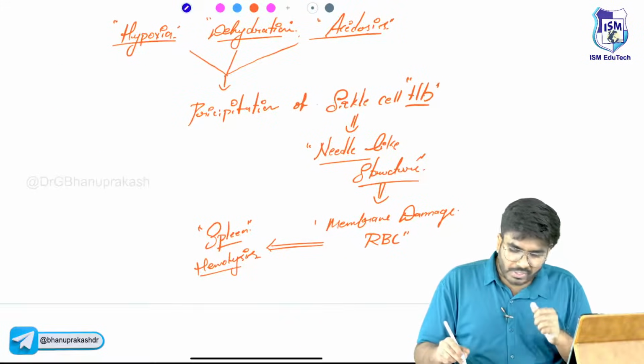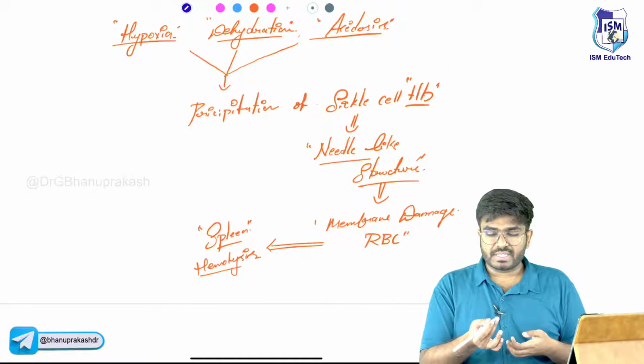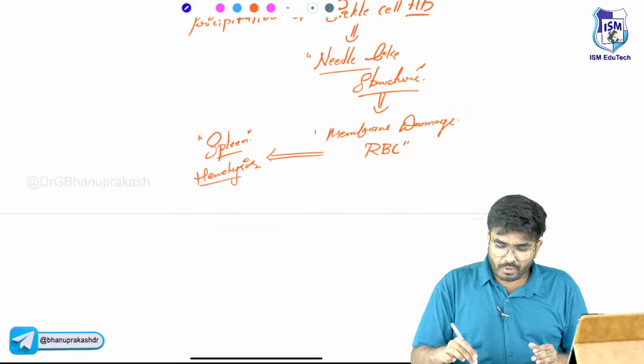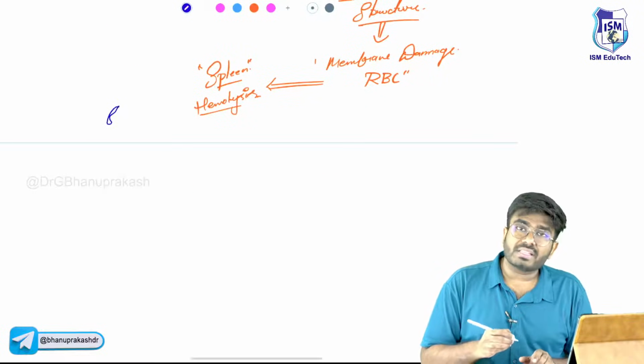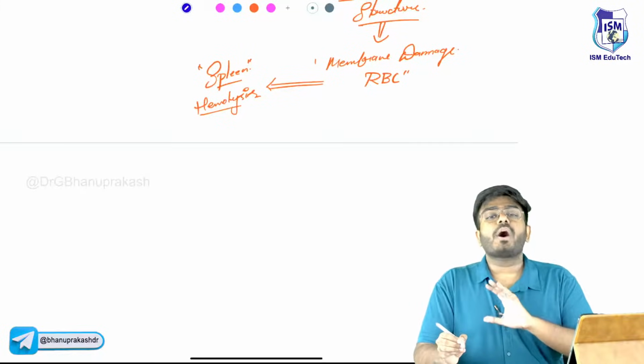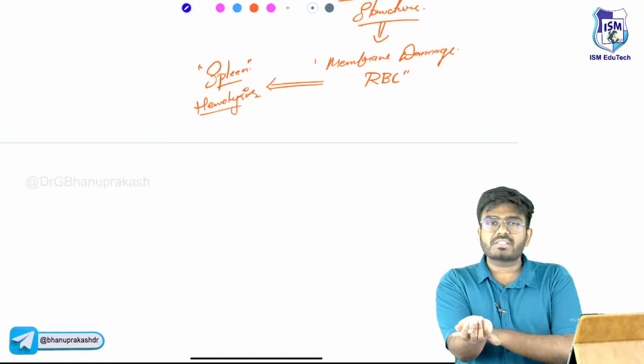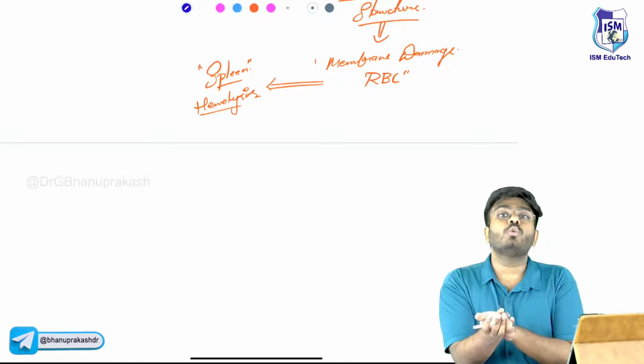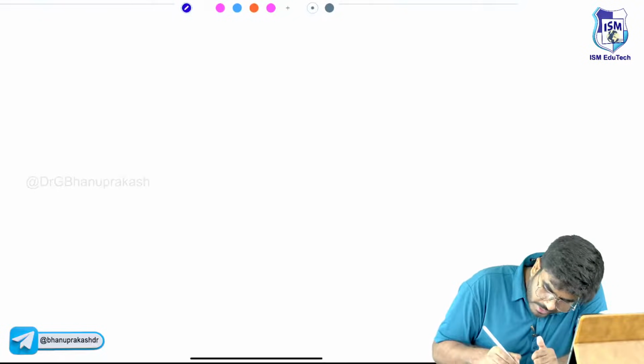Now, what should I teach you in sickle cell anemia? The sickle celled RBCs cannot pass through the blood vessels, they cannot pass through the capillaries, and they will cause occlusion, vaso-occlusion.